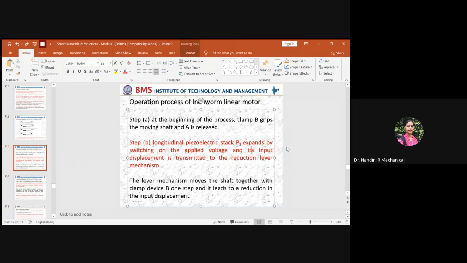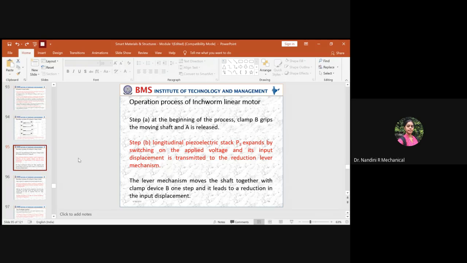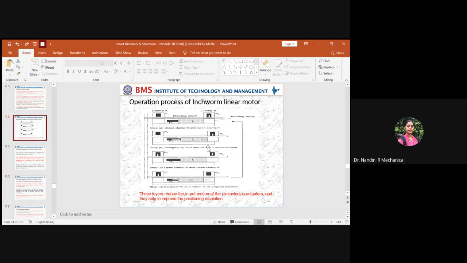P3 is a piezoelectric patch, and this is the converse effect: you are applying the electric field to it. So when P3 expands, voltage is being applied into this push-pull device. Due to the applied electric field, it provides a displacement, and it is transmitted to the lever mechanism within the push-pull device.